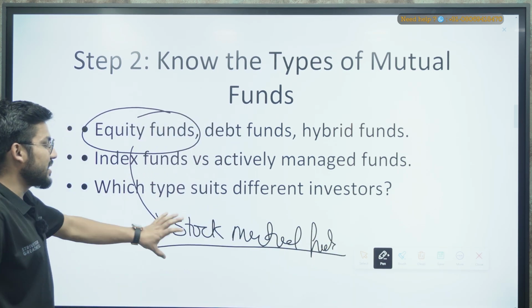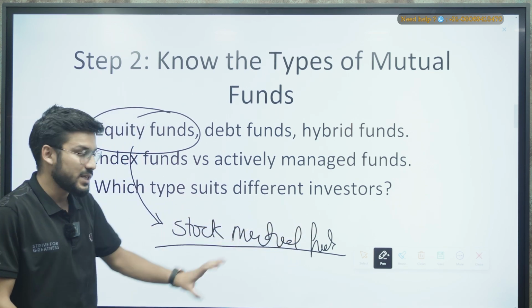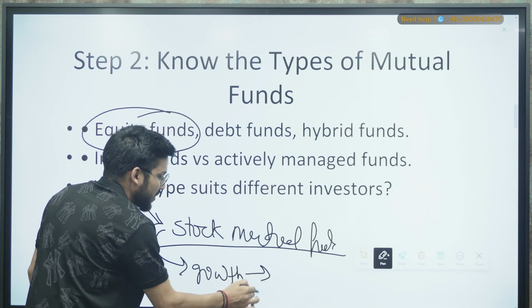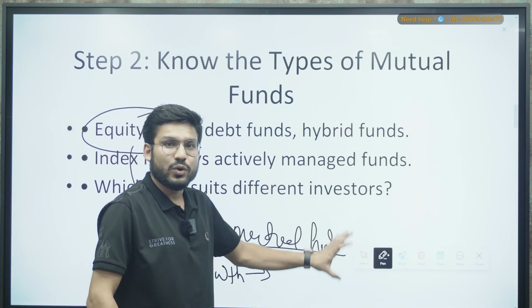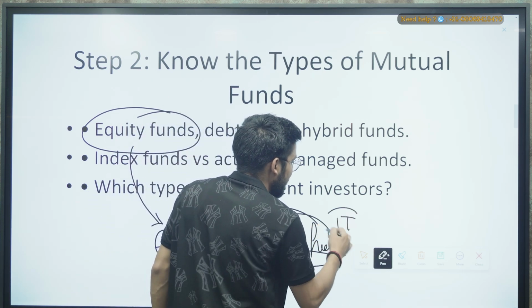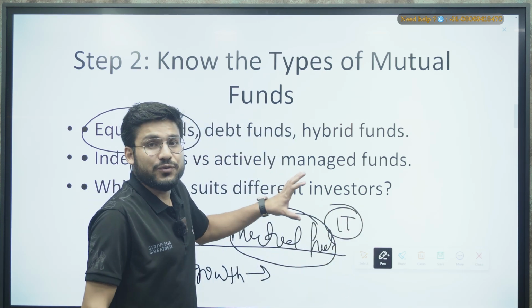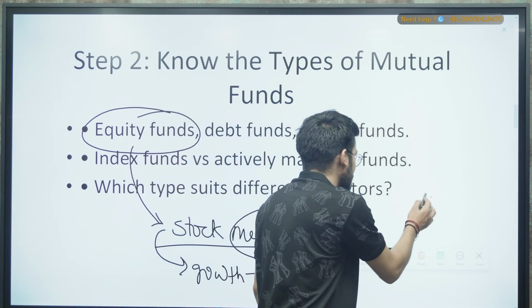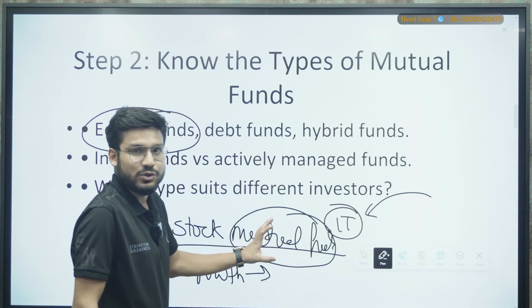These are the mutual funds which can provide you good growth, but they are very much impacted by market volatility. For example, you have a mutual fund in the IT sector. If there is any negative news or impact in the IT sector market, it will directly impact your mutual fund also, right?